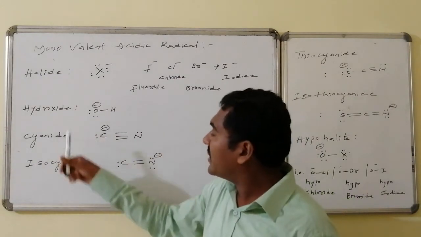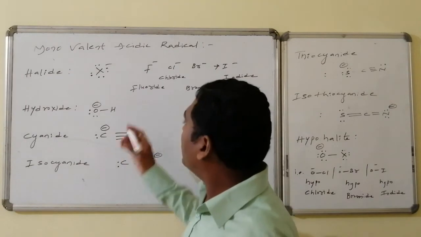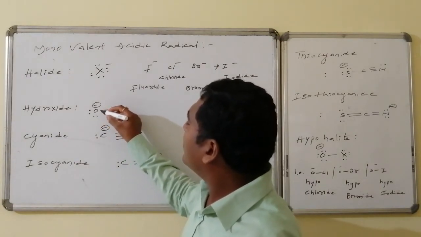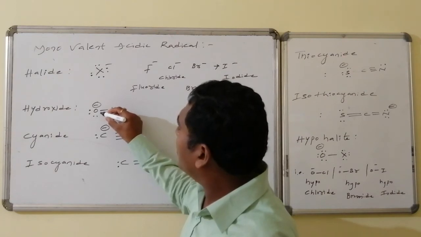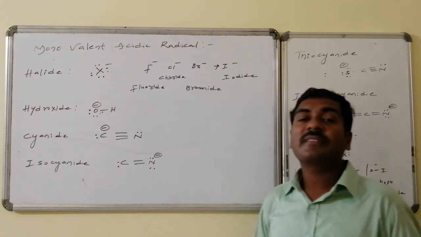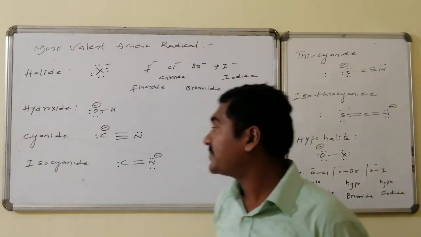If the bond is polarized in favor of the oxygen atom, oxygen then has another electron, giving another lone pair, so it has 3 lone pairs on the oxygen atom. That is OH minus.